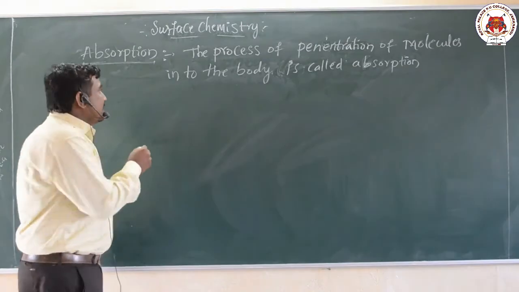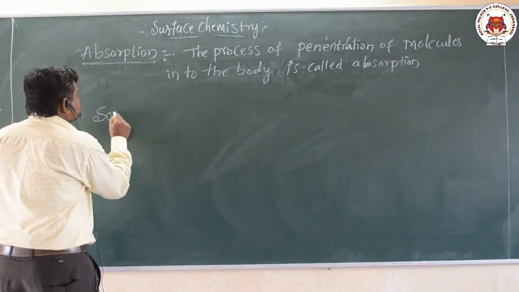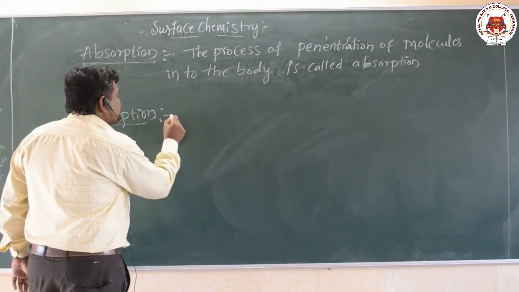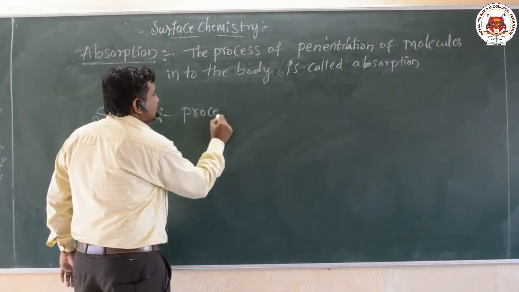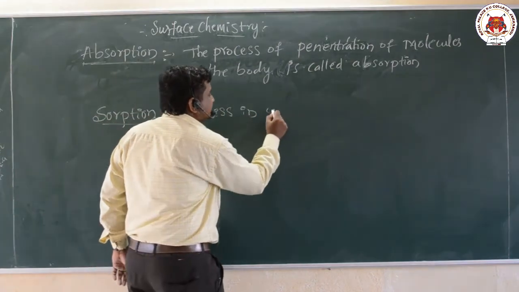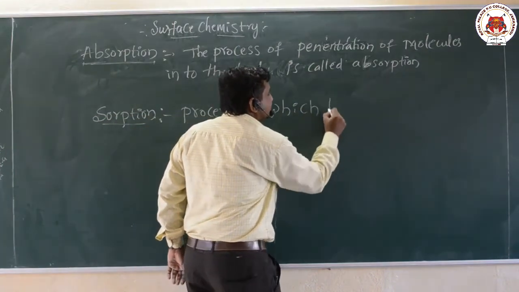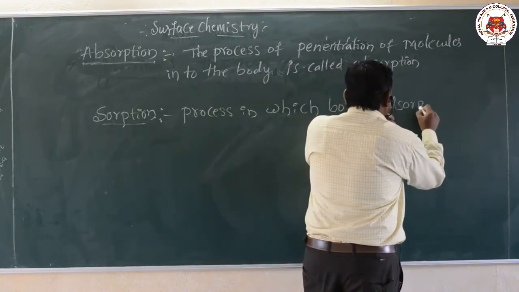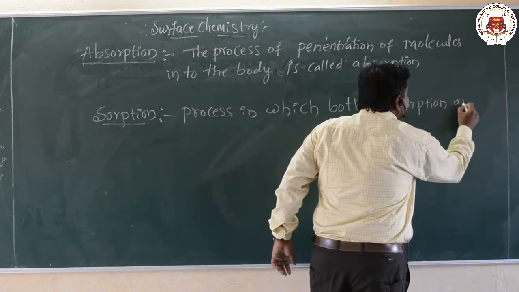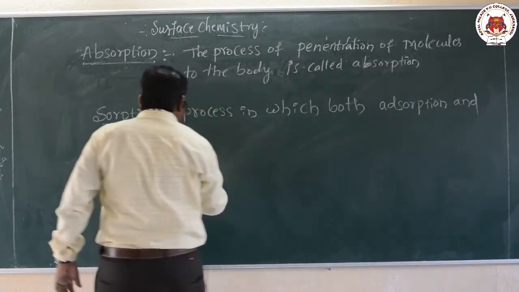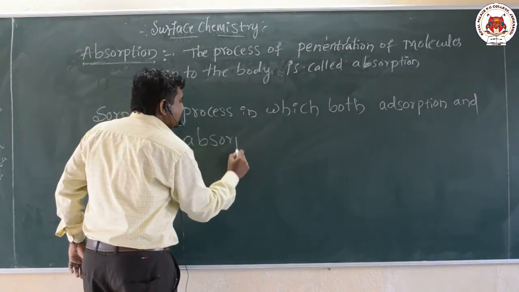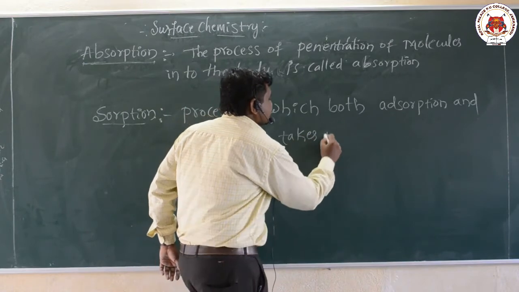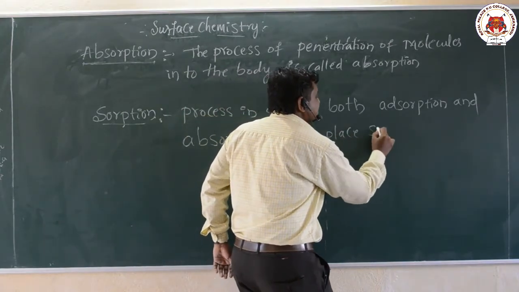Now we will move to another definition. That is sorption. Sorption is a process in which both adsorption and absorption take place simultaneously.